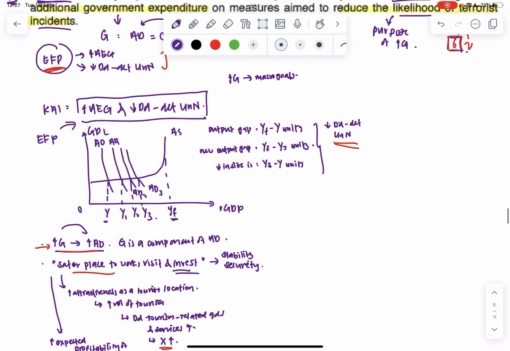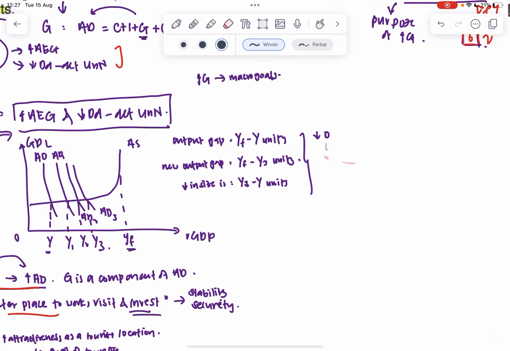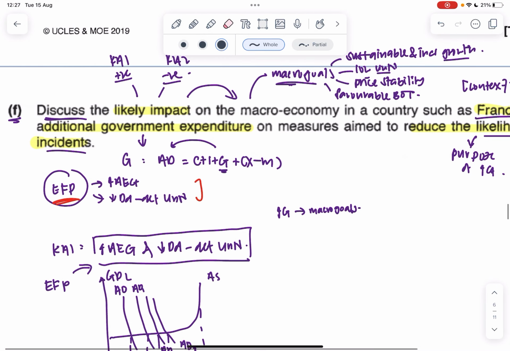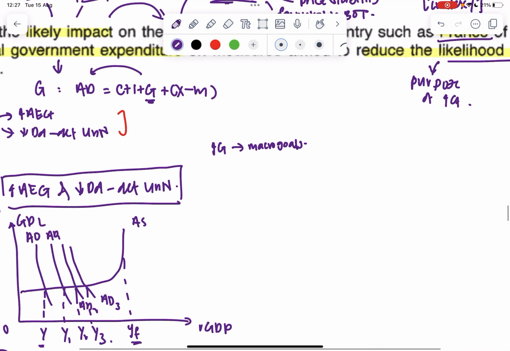For the second paragraph, oh no, I'm running out of space. I'll erase this first. For the second paragraph, I want to look at a negative impact. And you realize the extracts are not very helpful in terms of the negative impacts. They didn't really give us much, so we have to think about what we can work with.